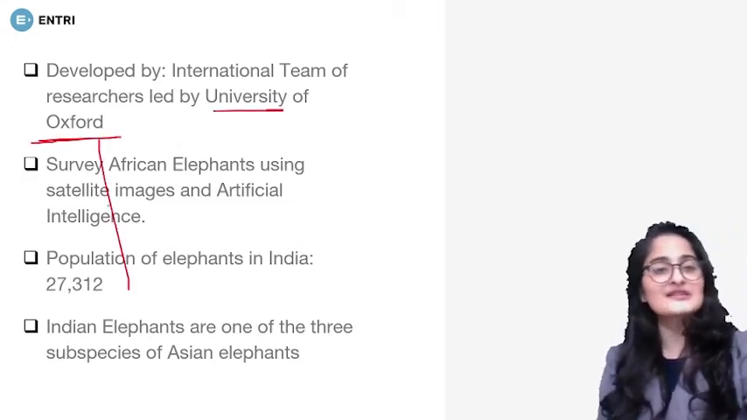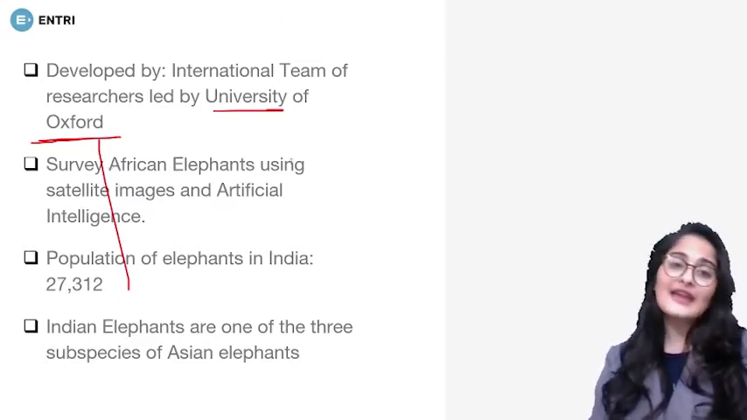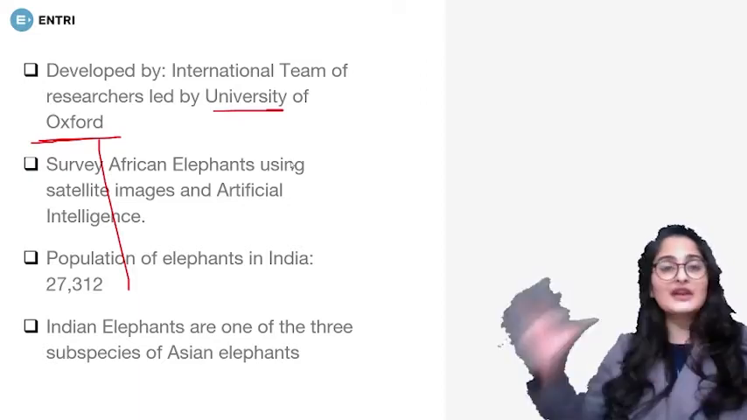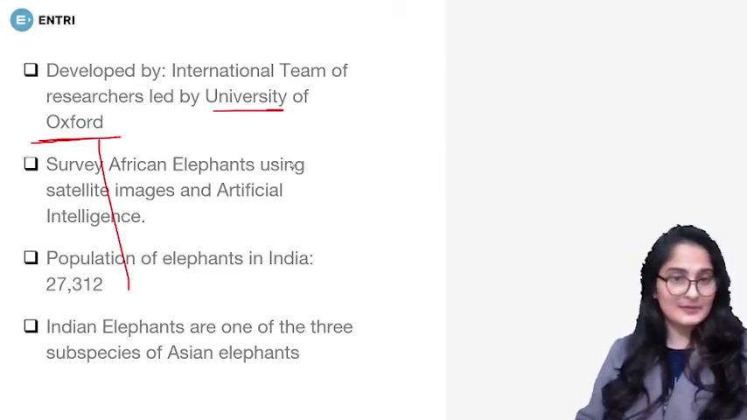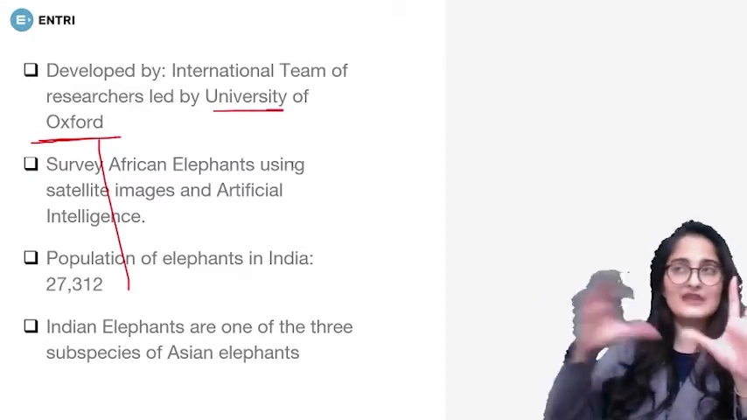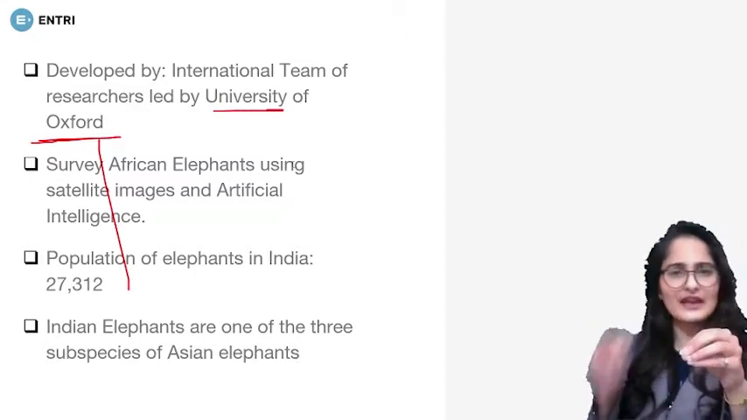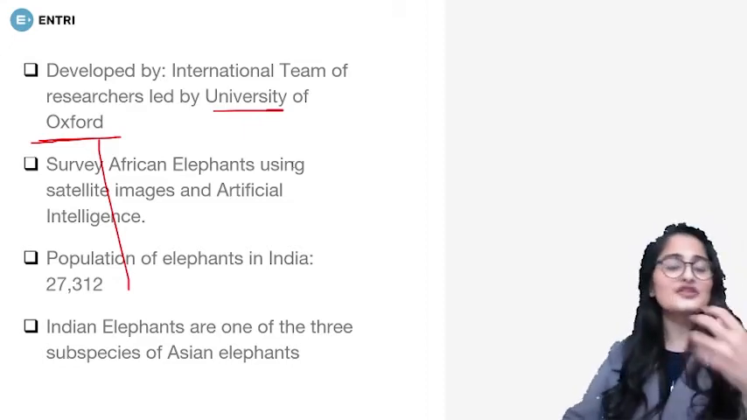Some researchers of the University of Oxford have come together, and they have decided to make an altogether new method for surveying African elephants. This is going to be artificial intelligence based. As of now, what method is being used? We use aerial surveillance, captured images and aerial surveillance, but that takes a lot of time, a lot of money, and there is not much accuracy.